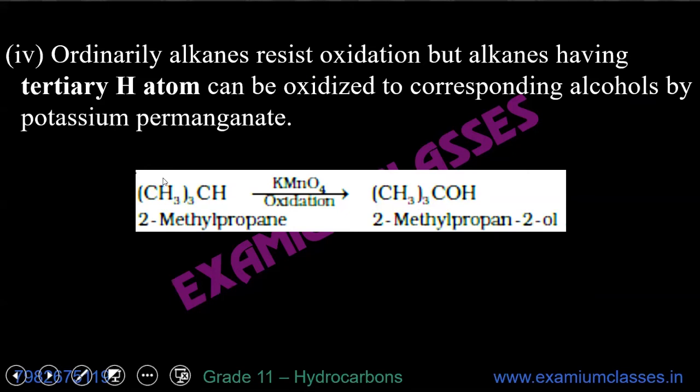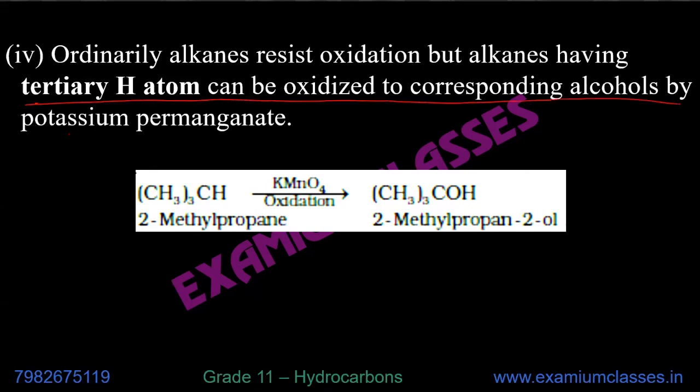Now, ordinarily alkanes resist oxidation, but alkanes having tertiary hydrogen atom can be oxidized to corresponding alcohols by potassium permanganate. So this is tertiary hydrocarbon, means CH, CH3, CH3, CH3.